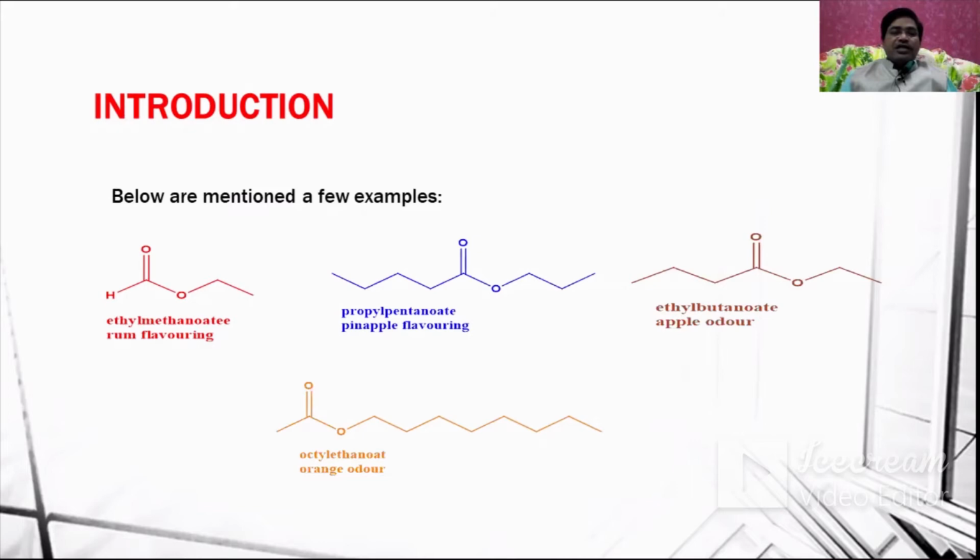These are the different esters that are used as flavoring agents. You can see this is the rum flavoring, and this propyl propanoate is a pineapple flavoring. Okay, now let us see this one, the apple and orange odors.